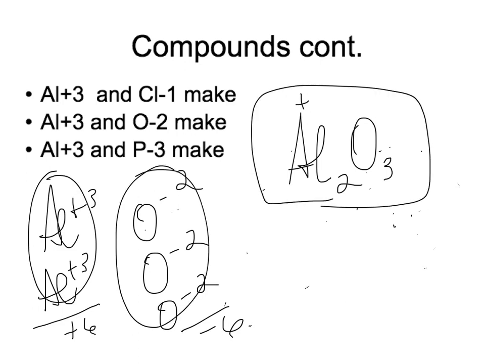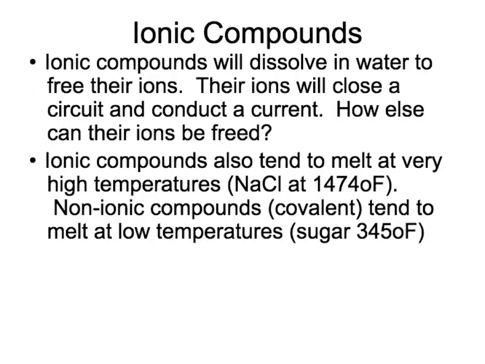And again, if you want to keep their little charges up there, absolutely do it, but make sure you got that 2 and that 3 as subscripts indicating how many there are. And then if I had aluminum and phosphorus as a +3 and a -3, I just need 1 of each, and we've got a 0 net charge.